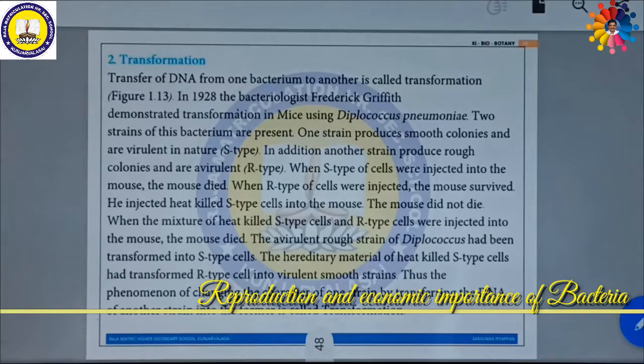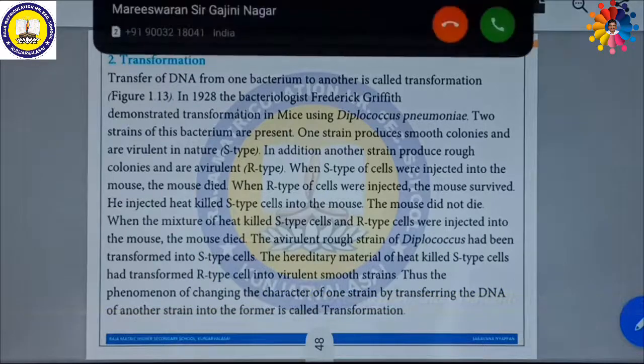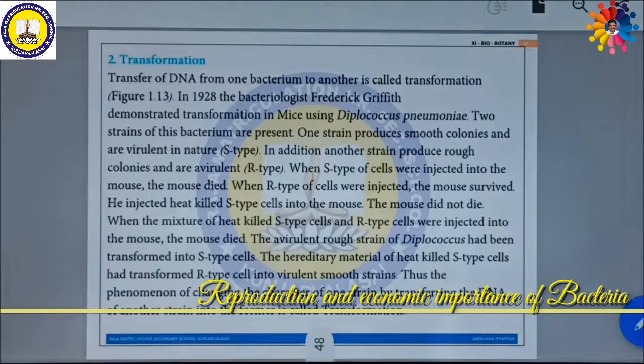When the mixture of heat killed S type as well as R type was injected, the mouse died, though neither kills individually. He injected heat killed S type cells into the mouse and it did not die. When the mixture of heat killed S type cells and R type cells was injected, the mouse died.